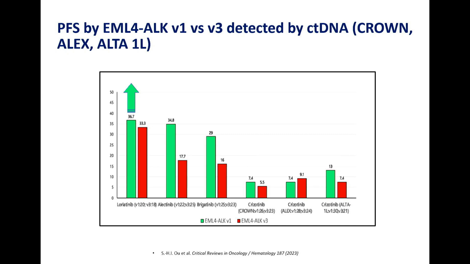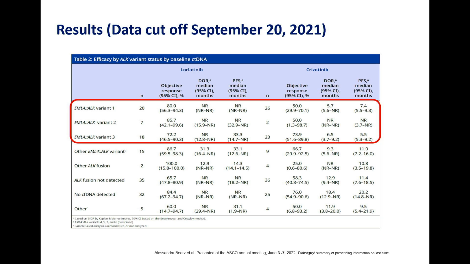This means variant 1 and variant 3 are doing more or less equally with lorlatinib. If you look at alectinib and brigatinib, the distance between the bar charts is a bit more, meaning variant 3 was not doing well with alectinib and brigatinib. These are with respect to crizotinib in the remaining trials. Next. And next. This is Crown data.